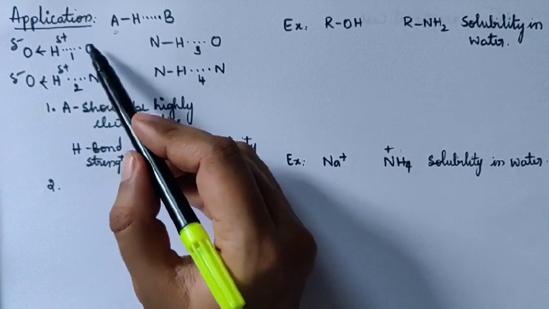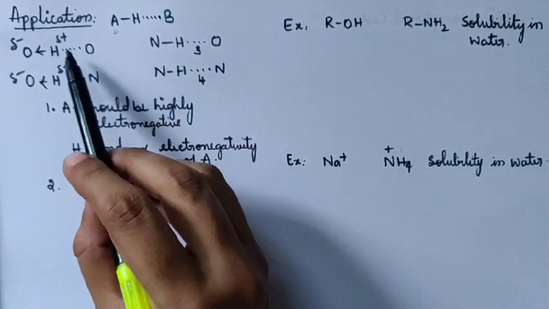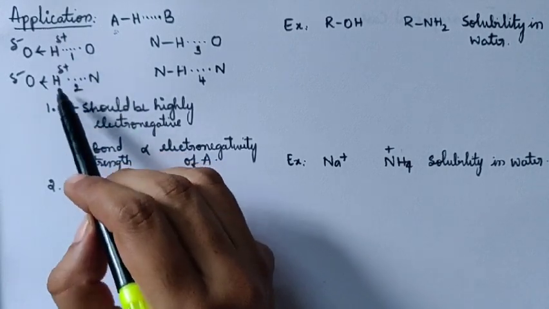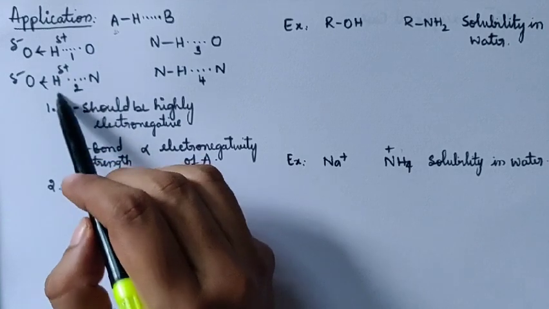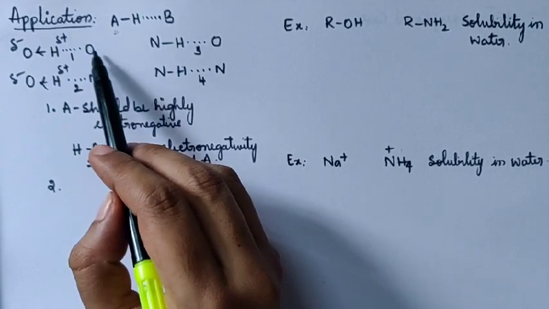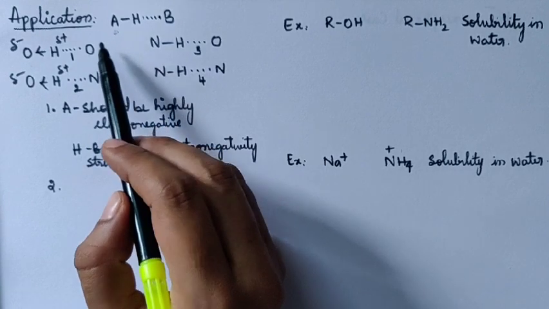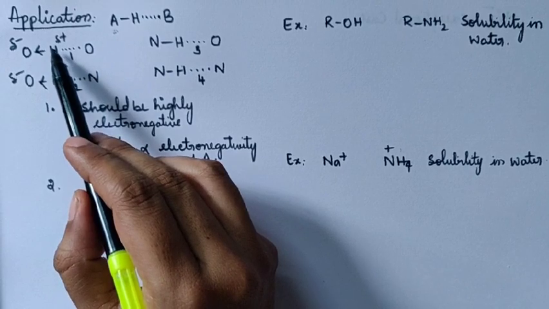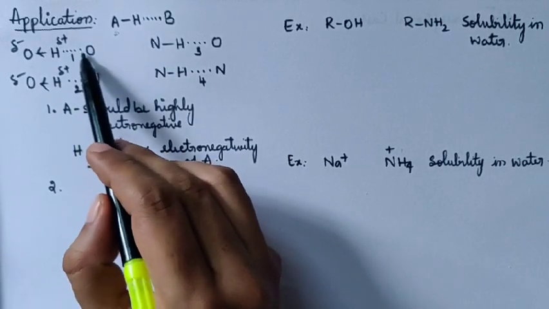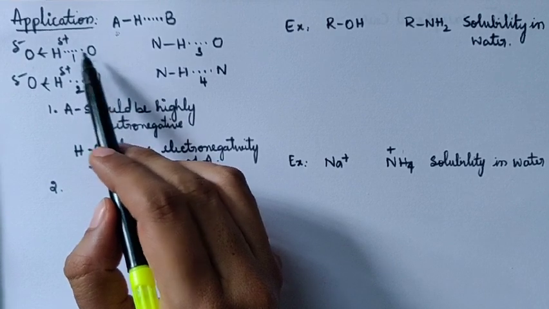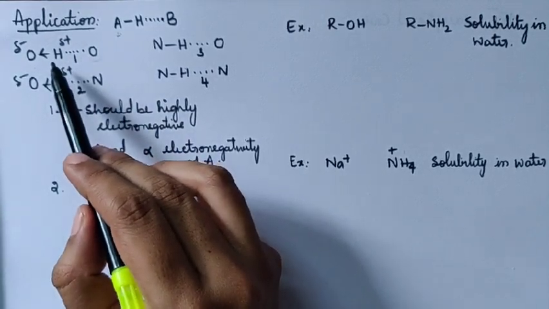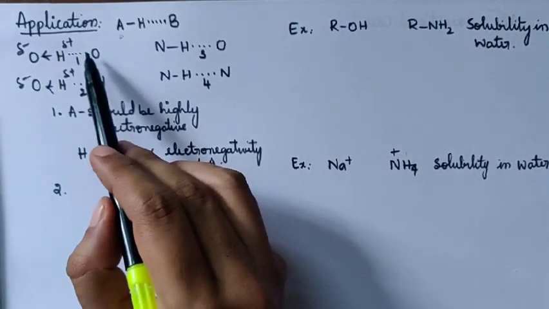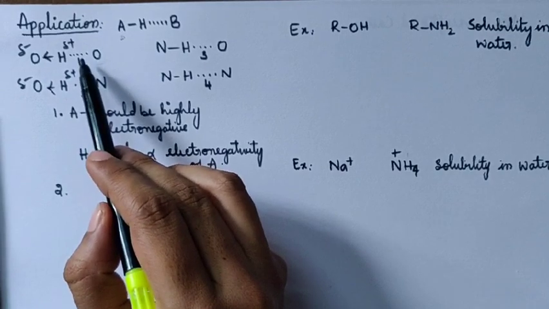So what should be the nature of these two? Remember, very simple. This should have a lone pair of electrons, and you can observe the hydrogen is positively charged, which means it is electron poor in nature. If this B atom becomes more electronegative, what does it do? It will not easily give the electron towards this hydrogen, which means it pulls the electrons from the hydrogen itself, because this atom becomes more electronegative. Hydrogen is already electropositive, which means it is electron poor. If this atom becomes more electronegative, it pulls the electron towards itself, hence hydrogen bonding becomes weak.